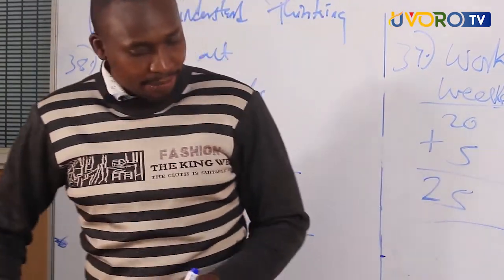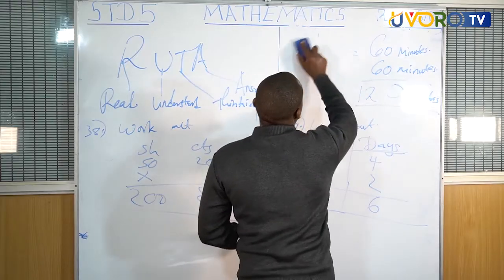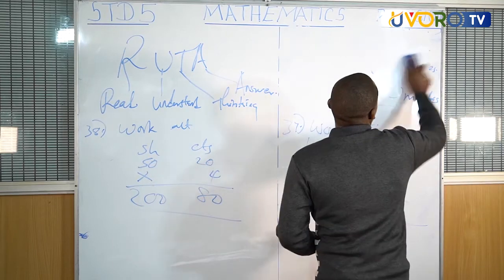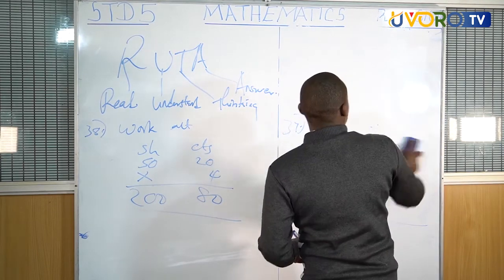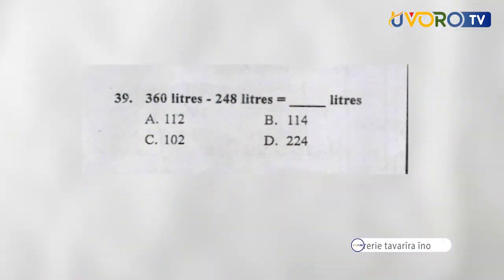We go to question number 39. Question number 39. That is where we are. You are told 360 liters minus 248 liters equals dash.